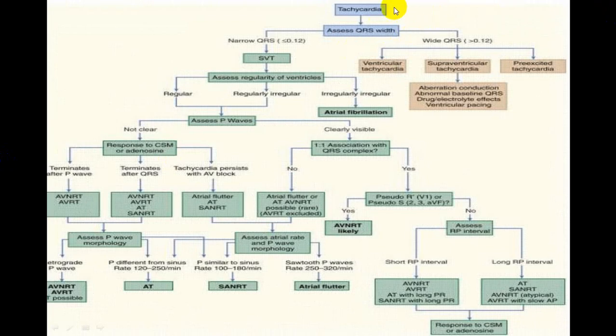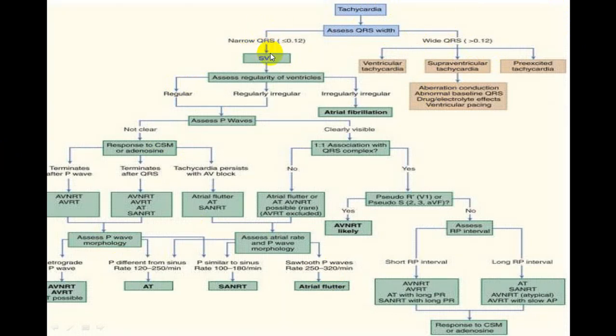And when you go through the tachyarrhythmias, go through this chart. I'm putting this chart, go through it at leisure time. I'm going very fast. Whenever you get a tachycardia, always look at whether it is narrow or broad. I'm not going to talk about this at present. We are talking only of a narrow complex supraventricular tachycardia.